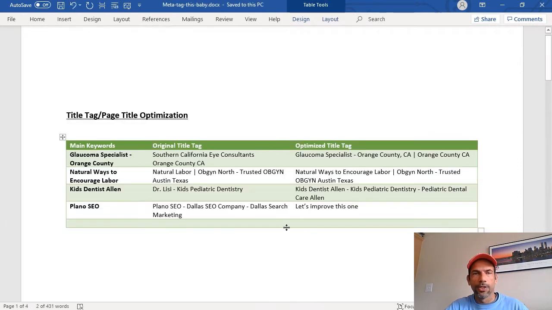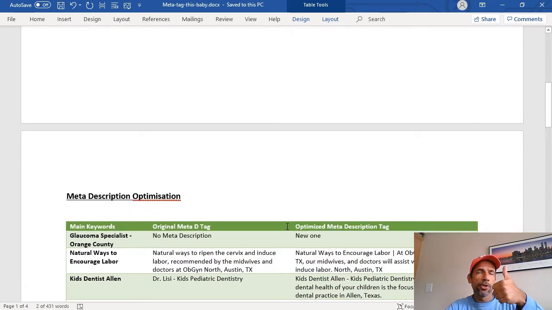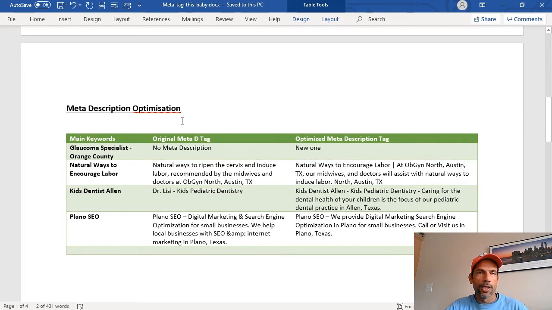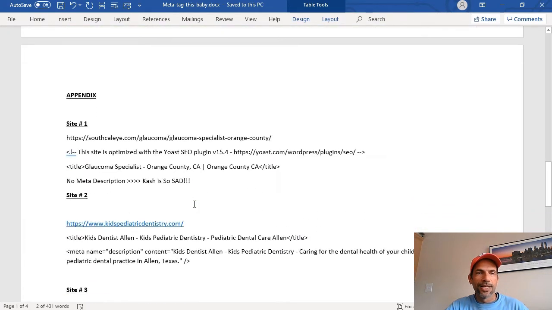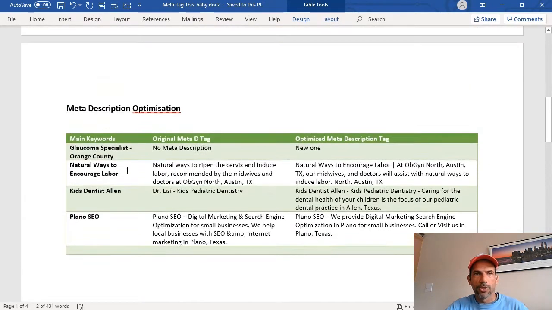If I go back to these pages here, let's scroll down. And by the way, we're going to upload these documents to the video description, so you can check these out. This is nothing super secretive. I have the meta description optimization if you're in the UK. And towards the end, I've actually included the websites too, so you can check them out. Let's go through this again. This one apparently has no meta description, which you definitely want to add. I would suggest that.